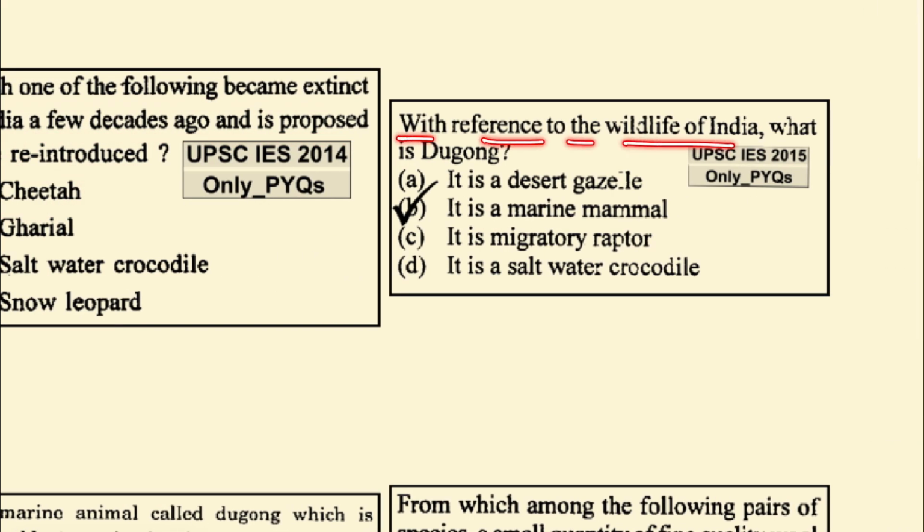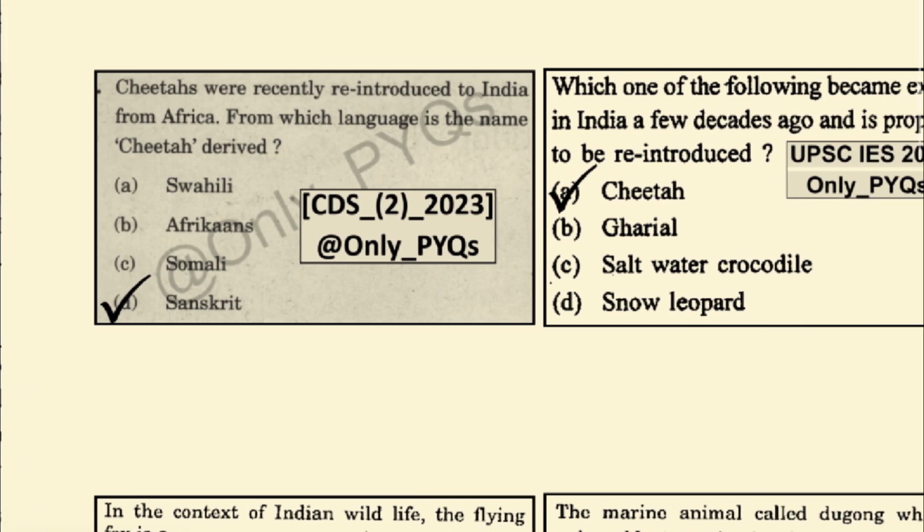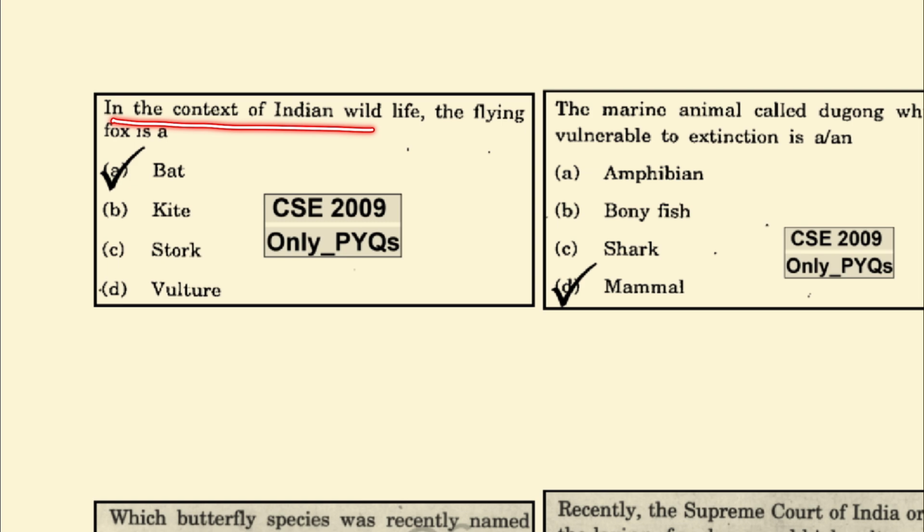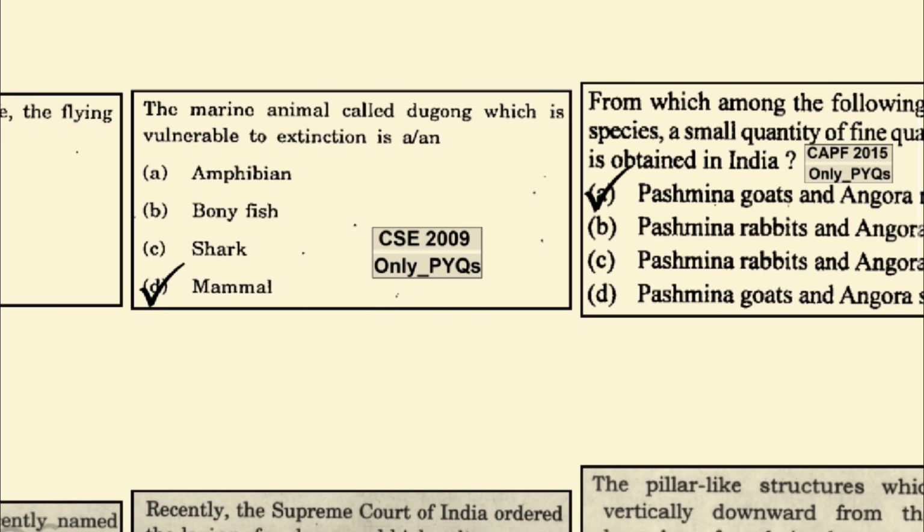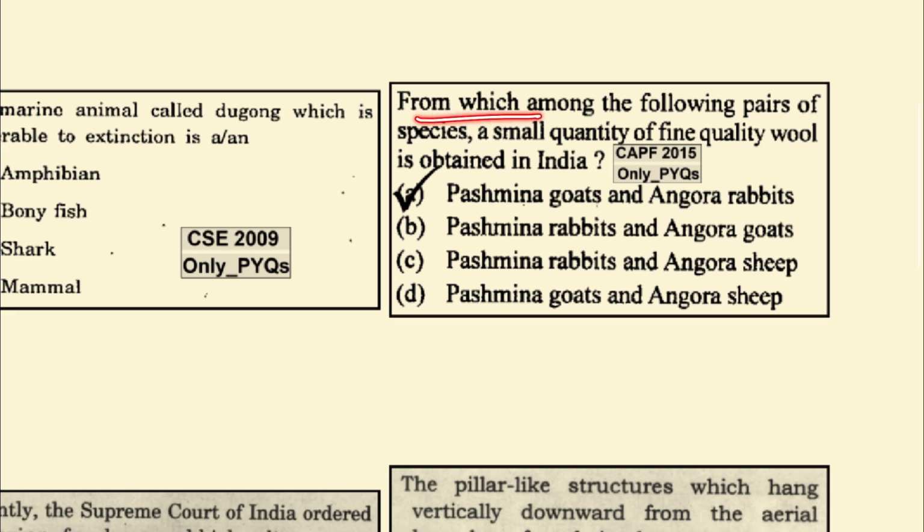With reference to wildlife of India, what is dugong? It is a marine mammal. In the context of Indian wildlife, the flying fox is a bat. The marine animal called dugong, which is vulnerable to extinction, is a mammal. From which among the following pairs of species is a small quantity of fine quality wool obtained in India? It's the Pashmina goats and Angora rabbits.